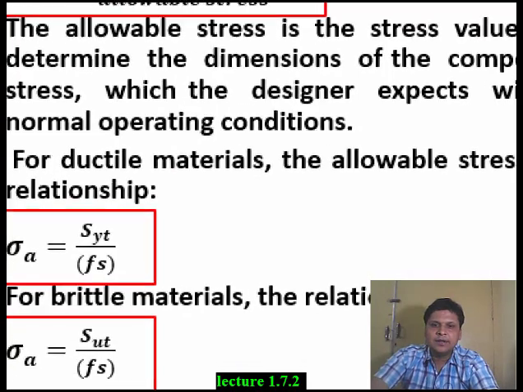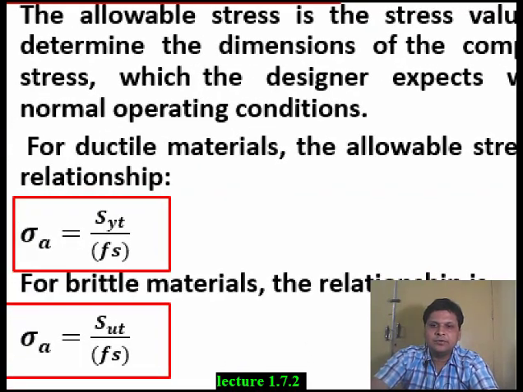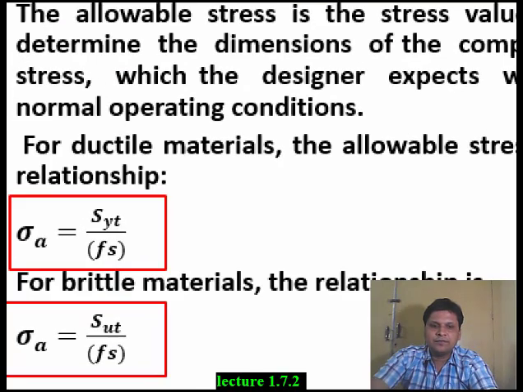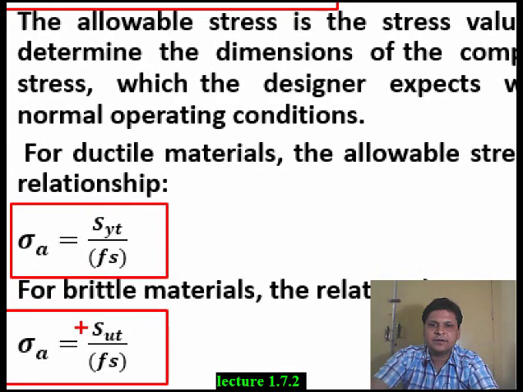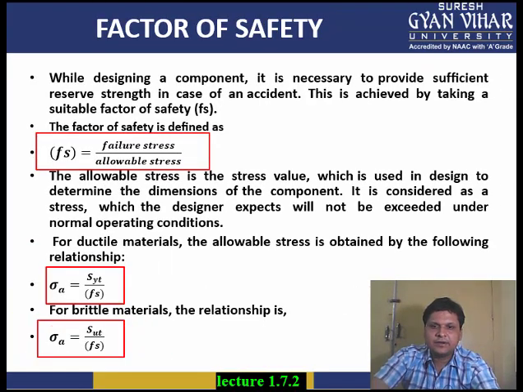The formula is sigma A is equal to ultimate tensile strength upon factor of safety. So this is the formula which we can use for brittle material.